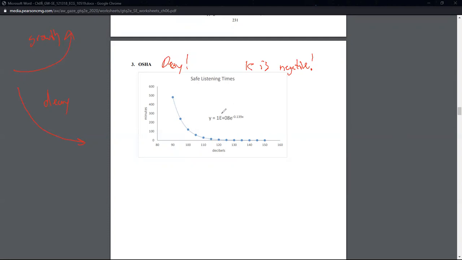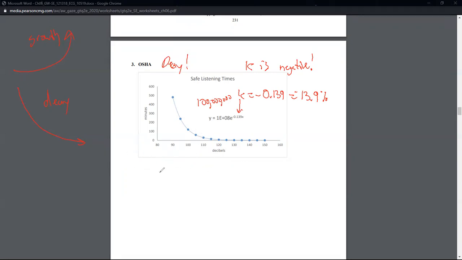So this 1e plus 0.08, that's scientific notation, that's 100,000. This negative 0.139, that's our K, negative 0.139, or as a percent, that would be 13.9%, and that's a negative to signify that it's a decay. We're losing 13.9% continuously. So that sentence, I'm going to skip the typing.